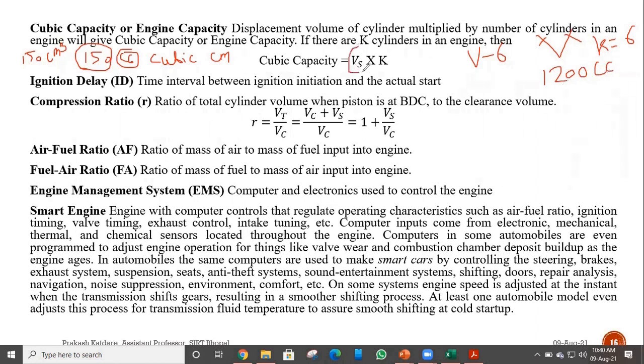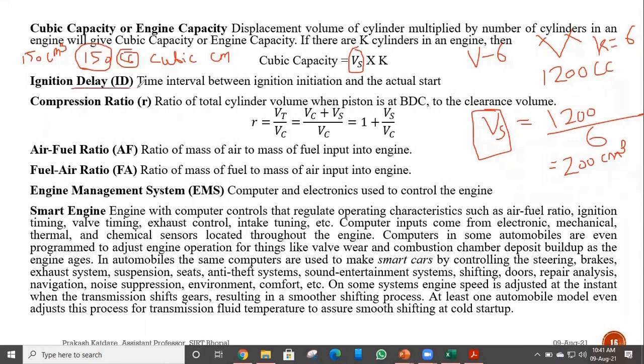So what will be my displacement volume? My displacement volume will be the cubic capacity, engine capacity 1200 upon 6, that is 200 cubic centimeter. This engine capacity is telling me about the total capacity of our engine, the total space available for our power generation. It is known as our cubic capacity or engine capacity.